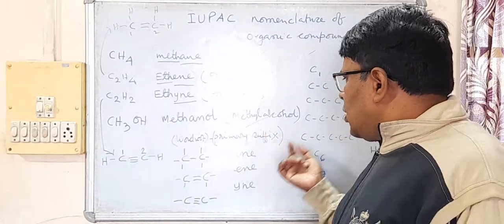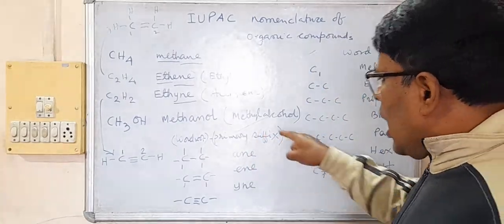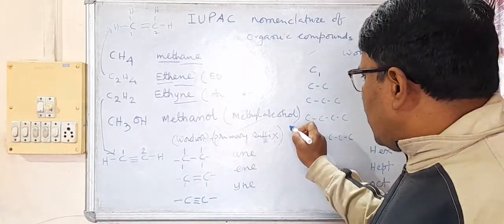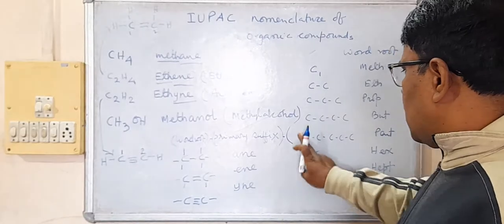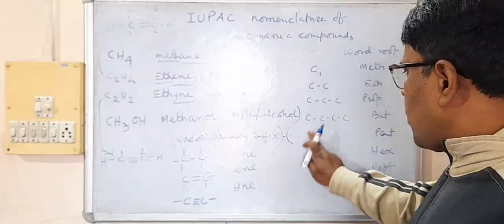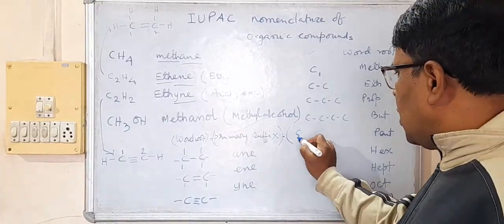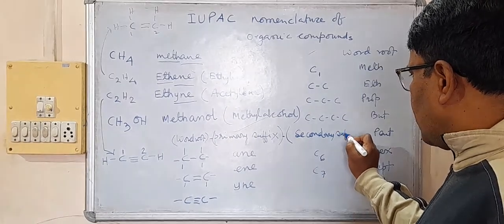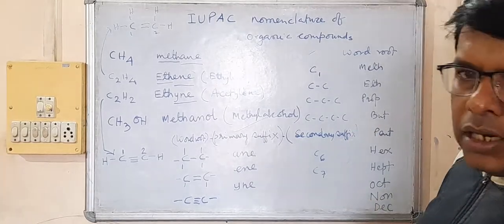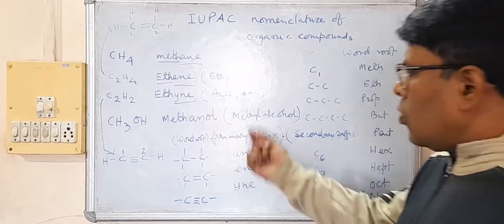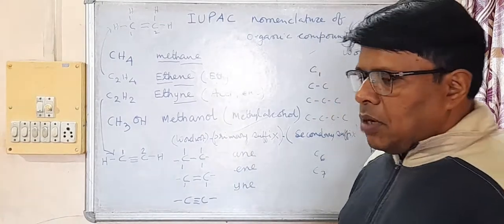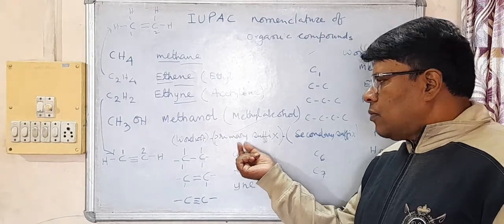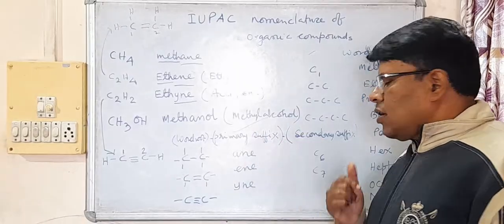Now in some compounds, after the primary suffix, there is another component that comes, and that is the secondary suffix. So in IUPAC naming of an organic compound, there is a word root which is followed by a primary suffix, and after the primary suffix there is a secondary suffix.